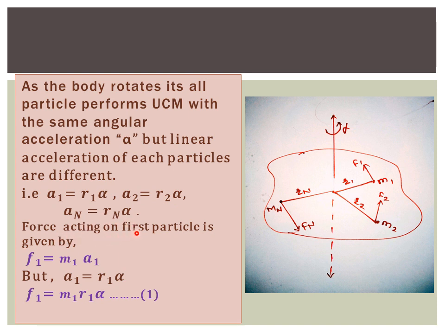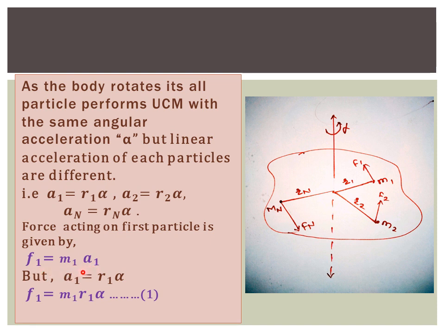So the force acting on the first particle is given by, so this is the first particle and F1 means the force acting on the first particle to perform UCM. The force acting on the first particle is given by F1 equals m1 into a1. We know that force is equal to mass into acceleration, and the mass of the first particle is m1 and the linear acceleration of the first particle is a1. So F1 equals m1 into a1.